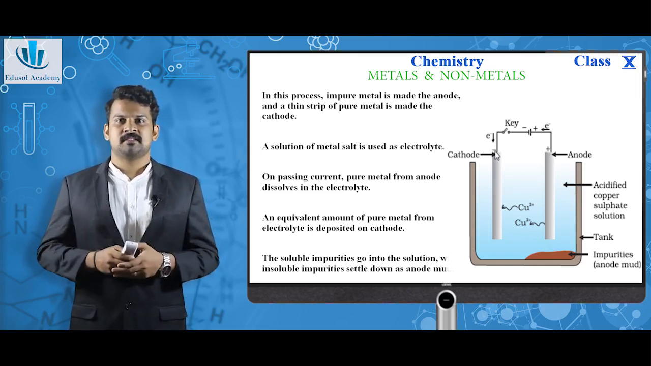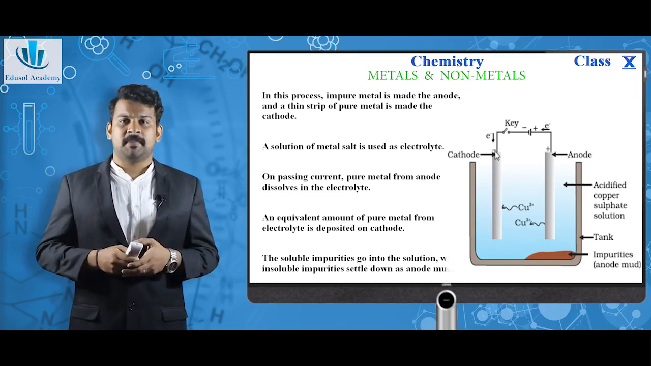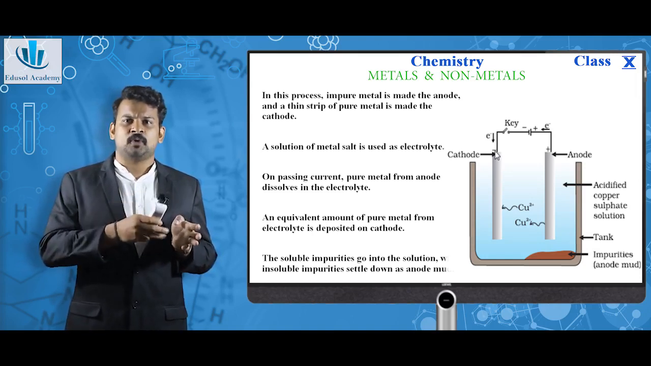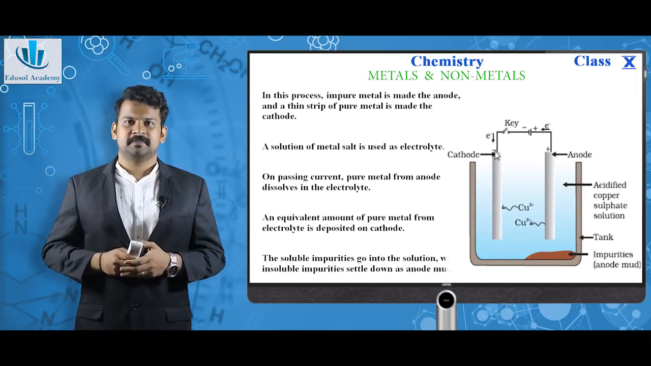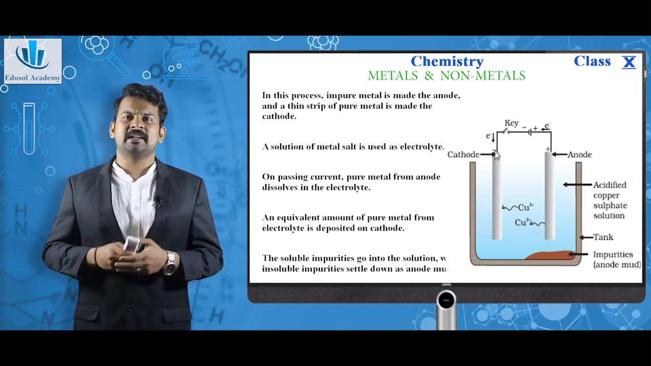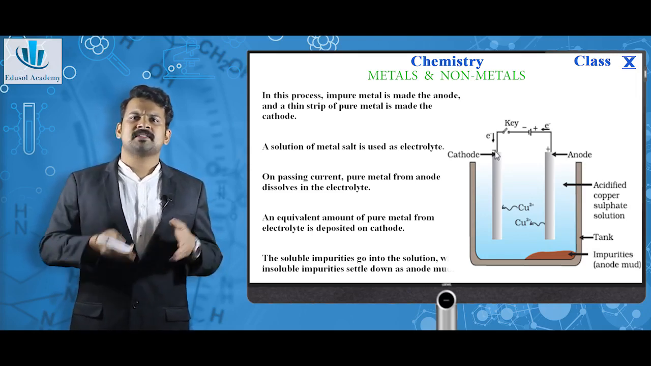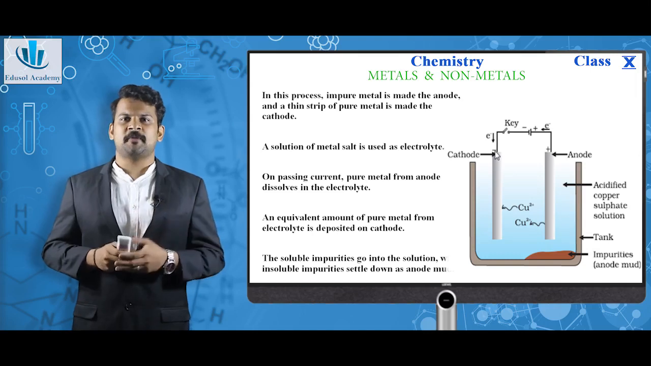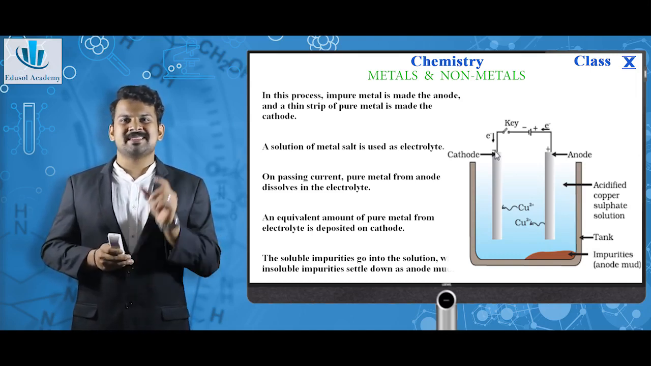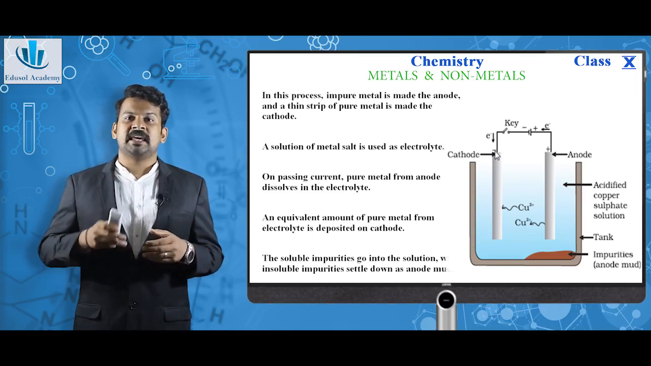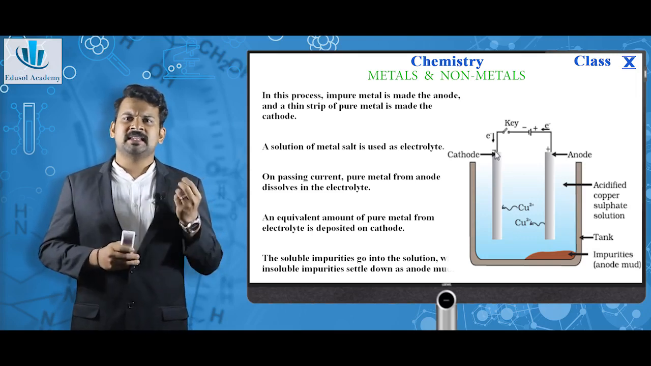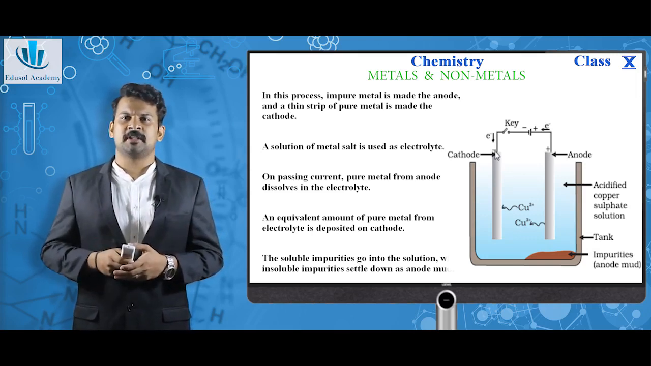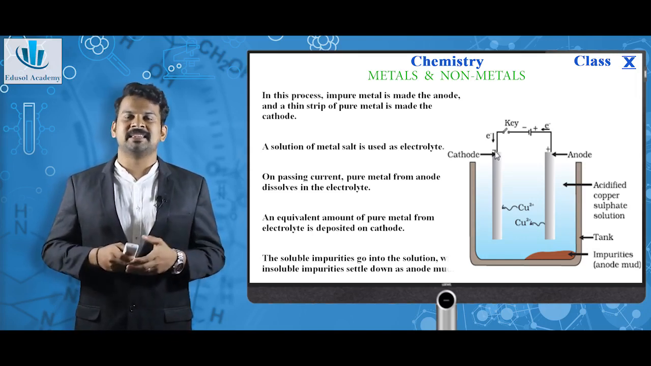As the current passes, as the process starts, the pure copper comes from the anode, leaving the impurity behind, and flows into the solution. To maintain neutrality, an equivalent amount of copper passes to the cathode, which means the thin strip of cathode becomes larger and the anode size decreases. Also, the insoluble impurities settle down below the anode as anode mud, and the soluble impurities dissolve in the copper sulfate solution. So this is what happens in the refining.